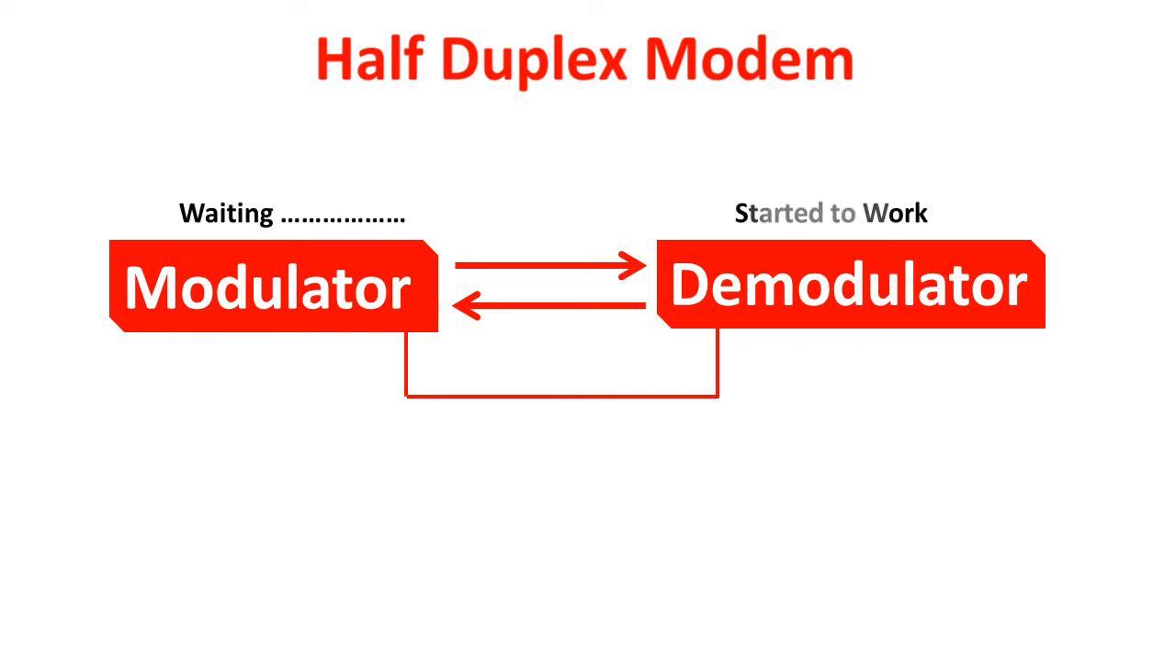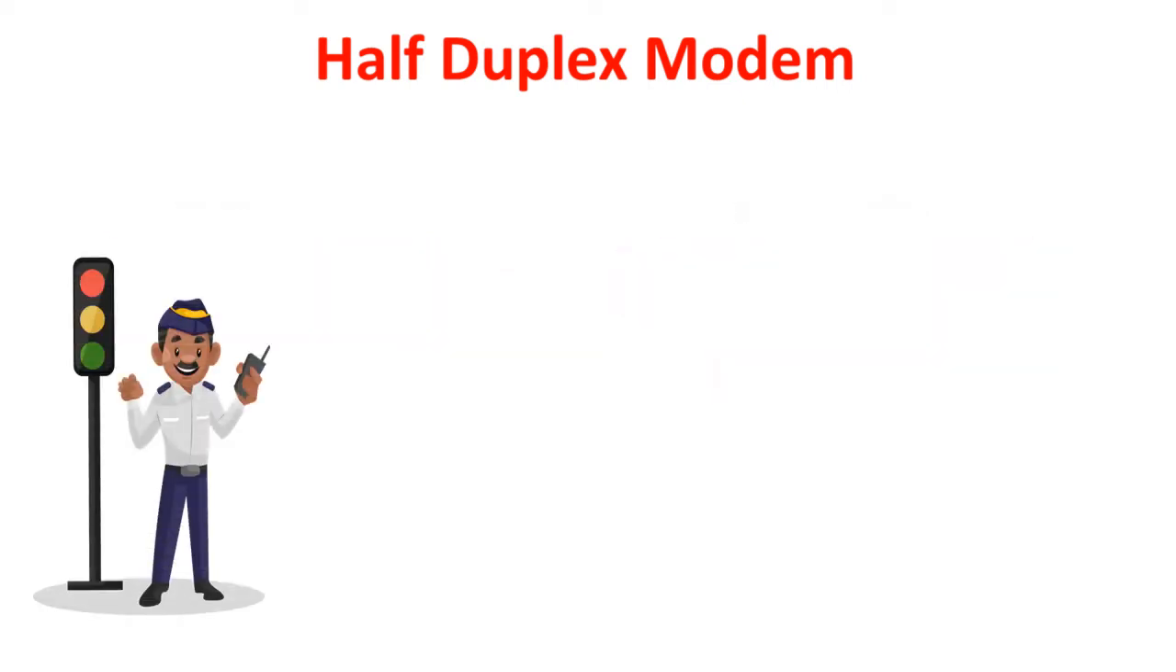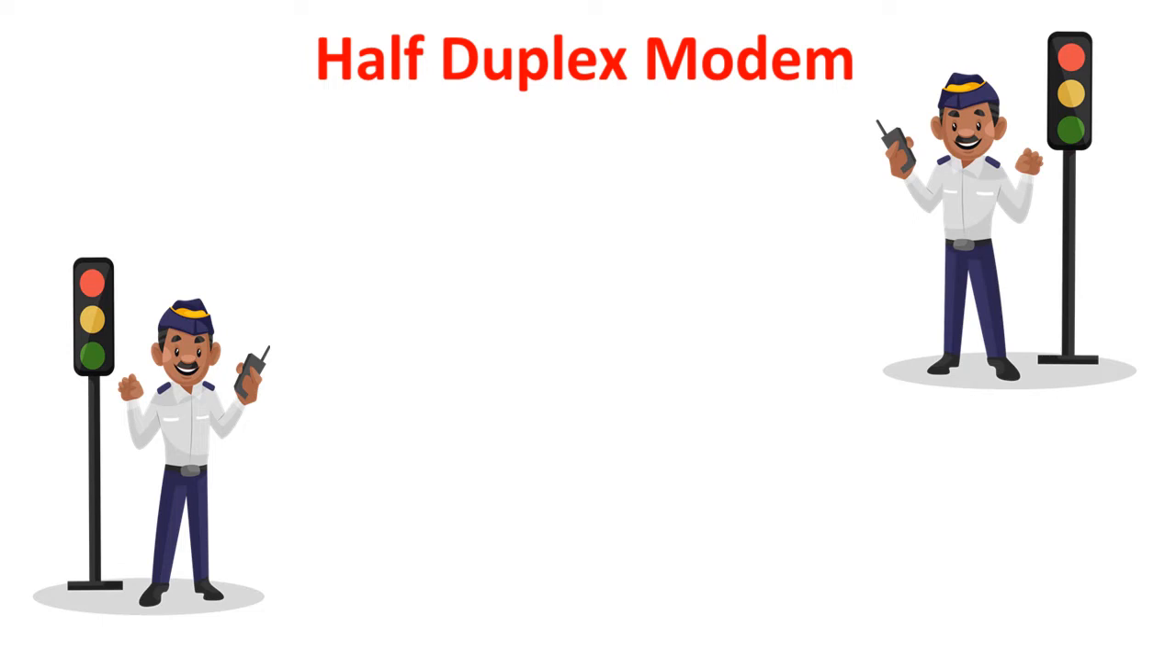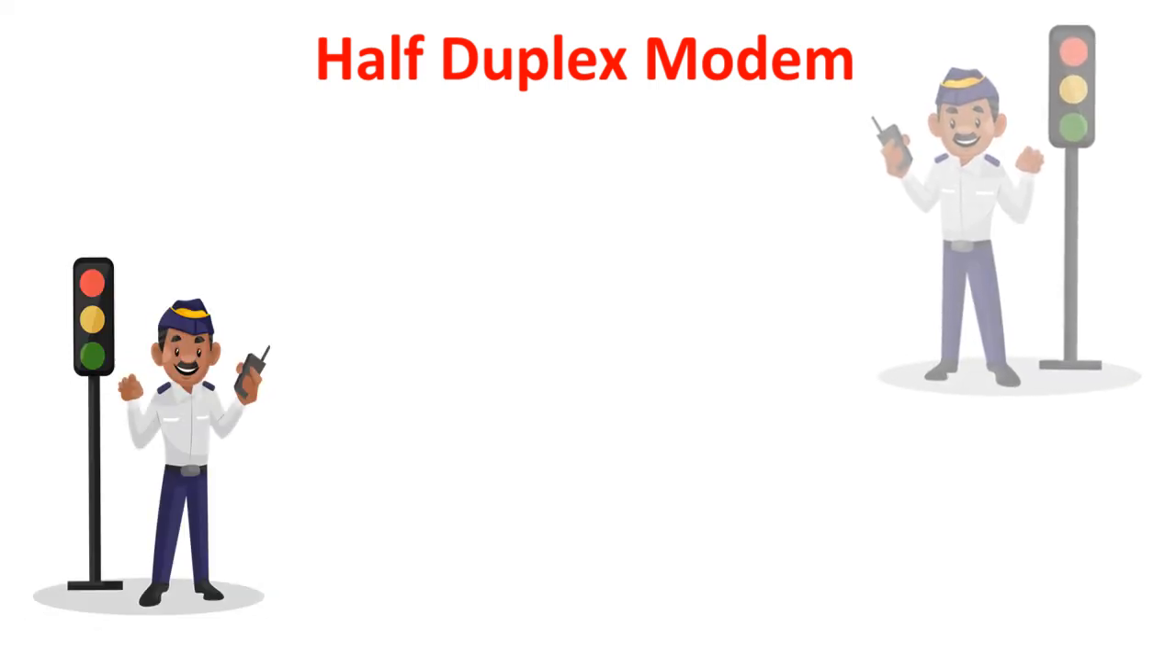The example of a half duplex modem is walkie-talkie. We have observed that traffic police use walkie-talkie to control traffic regulation on the road. In walkie-talkie, two traffic officers cannot participate together at the same time. One officer has to wait until the other officer completes sending the verbal message.